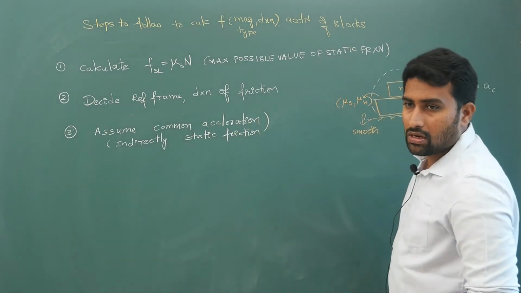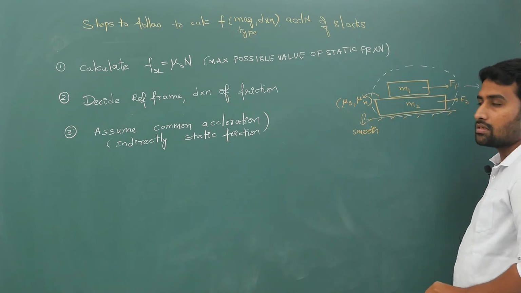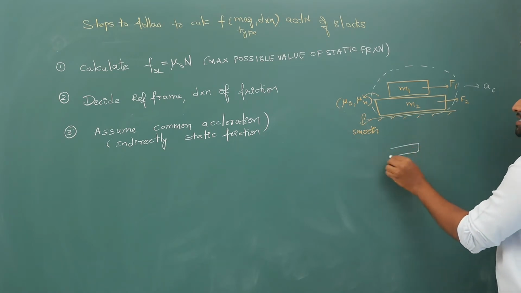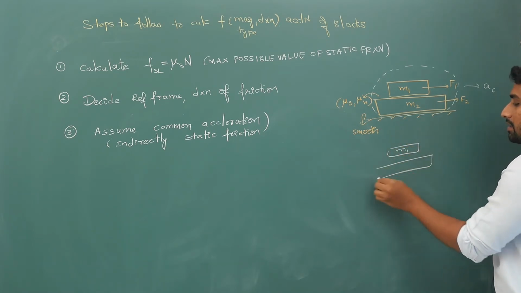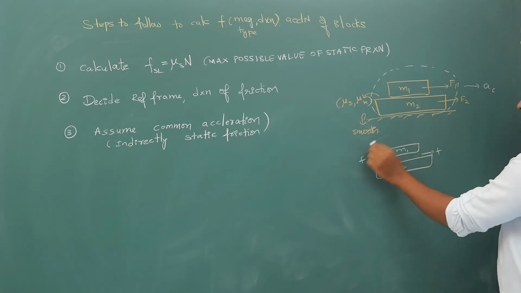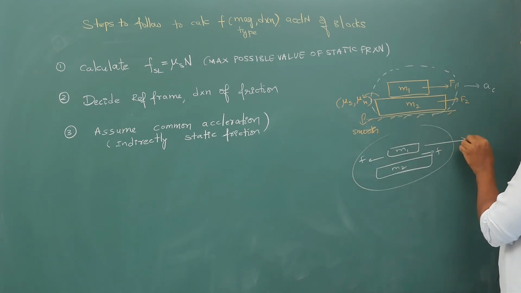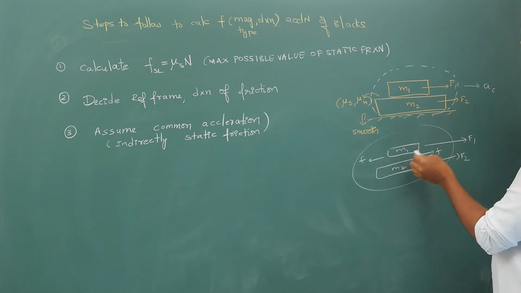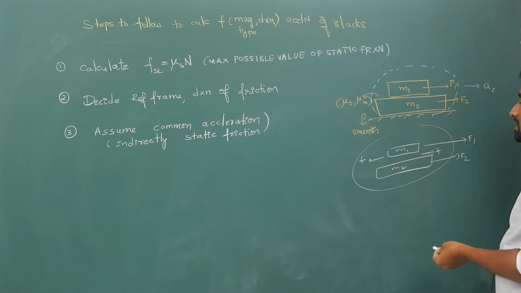Assume common acceleration for the blocks. Whether friction acts in the forward direction, static or kinetic, it doesn't matter. If you consider these two together as a system, only F1 and F2 are external forces. Friction is internal. Even if friction acts forward on the top block and backward on the bottom block, it is still internal.